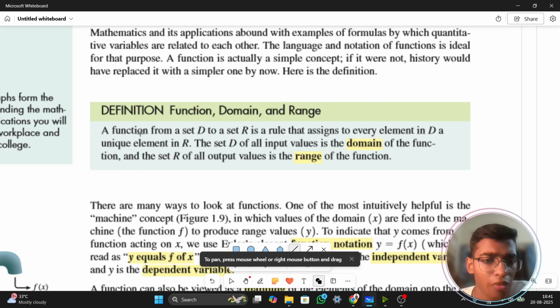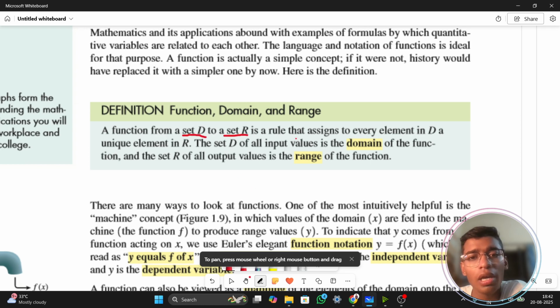So it says, a function from a set D, now we are having two sets, set D and set R. I'll explain, it's the first time reading what is given here. A function from set D to set R is a rule.